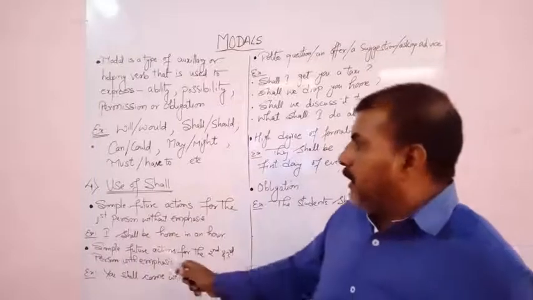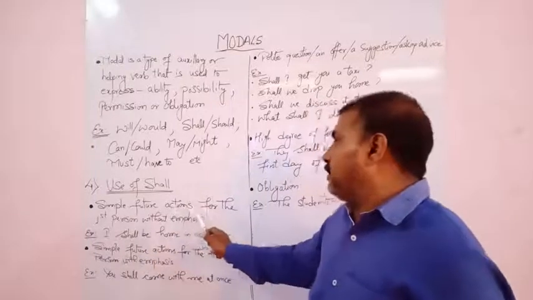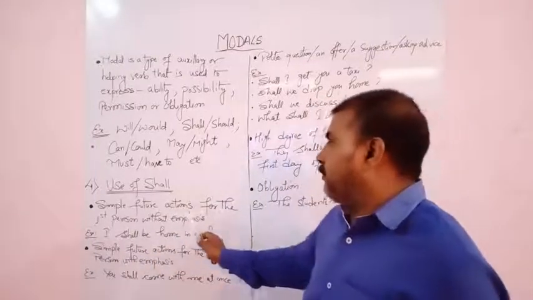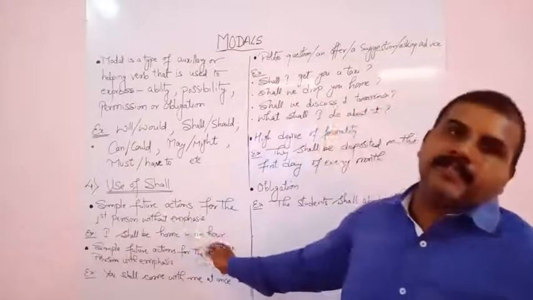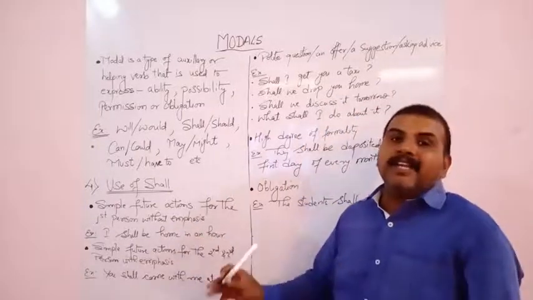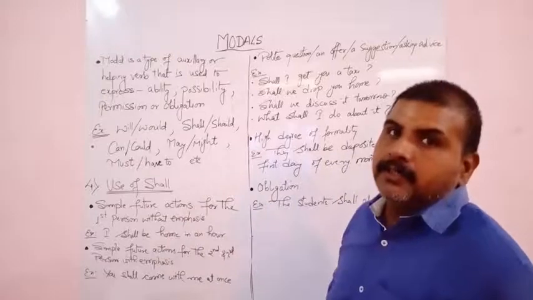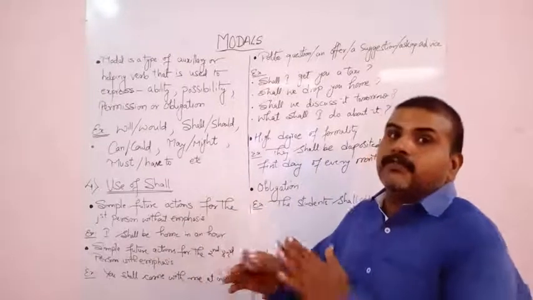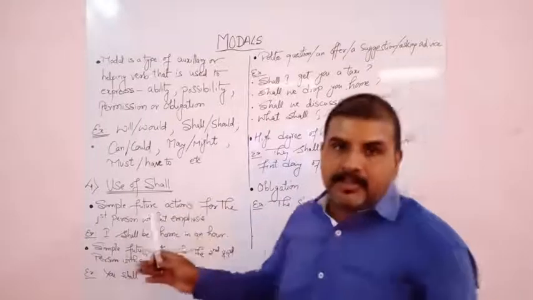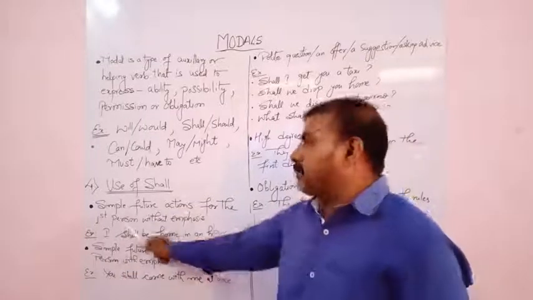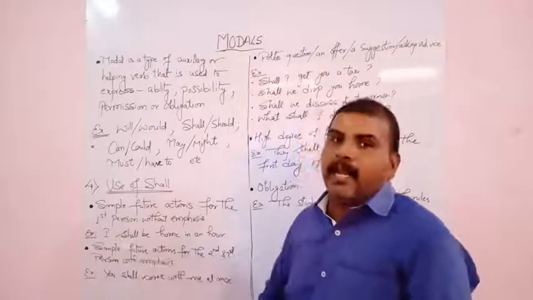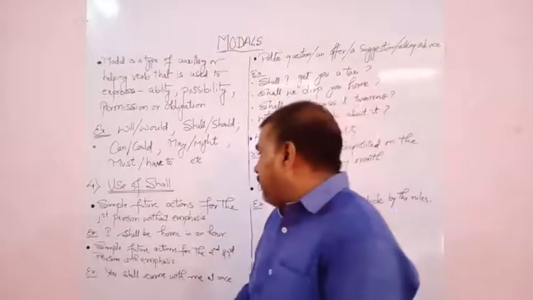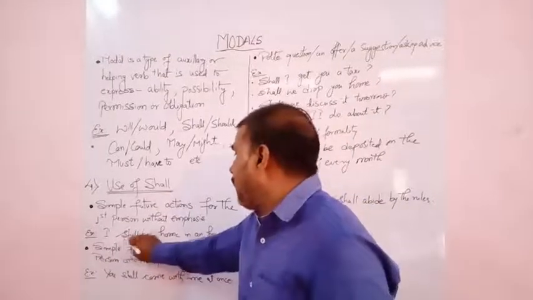When a simple future action is denoted for the first person without emphasis, meaning the future action is not shown with any emphasis, then we use shall. I shall be home in an hour.